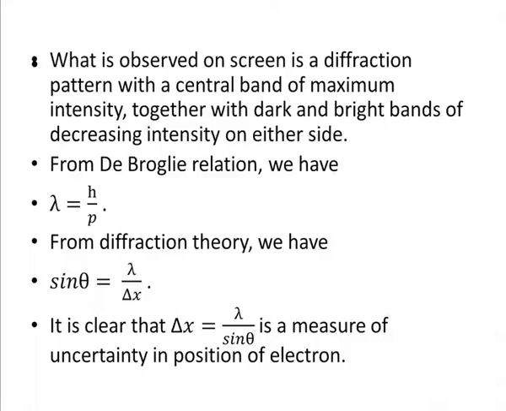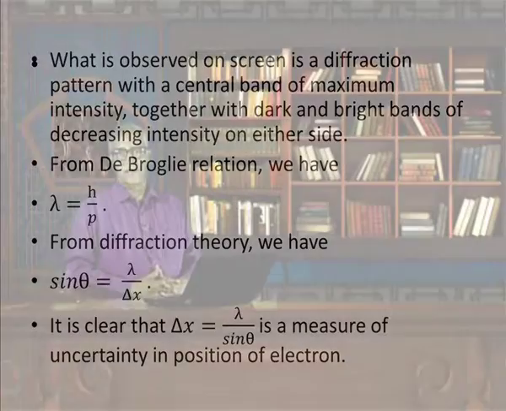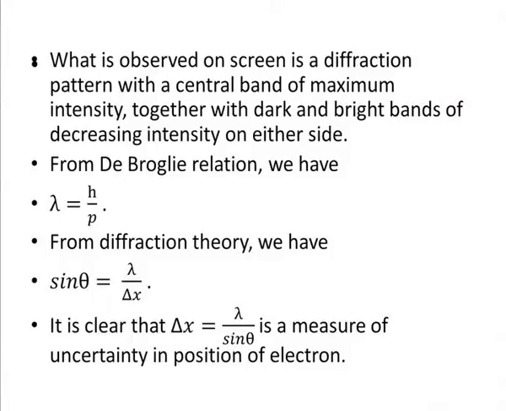So, from the de Broglie relation, lambda is equal to h by p. And from diffraction theory we have sin theta is equal to lambda by delta x. It is just optics, because we say that electrons are diffracted, and from the diffraction we have the result sin theta is equal to lambda by delta x. So, it is clear that delta x is equal to lambda by sin theta, which is a measure of the uncertainty in position of the electrons.